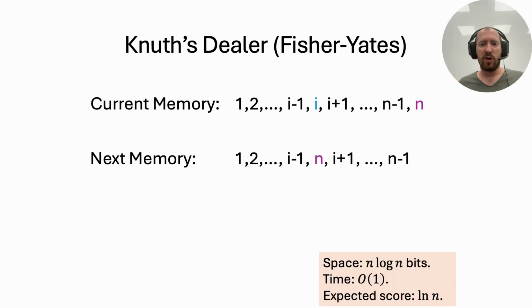Here is a basic dealer for example. It is taken from Knuth's The Art of Computer Programming, and it is attributed to Fisher and Yates. Initially, this dealer writes all numbers explicitly in an array. In each turn, the dealer picks a random cell, draws the card written in that cell, and replaces its content with the content of the last cell, and ignores that last cell for the rest of the game. This dealer takes n log n bits of space, and each draw takes a constant time. Each available card is drawn with equal probability, so the resulting random permutation is uniform, and the expected score is ln n.